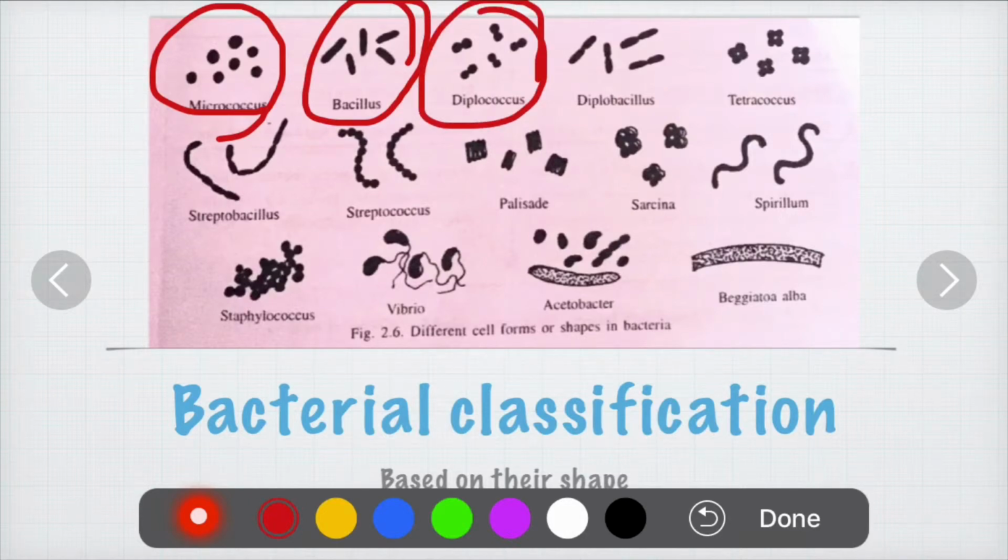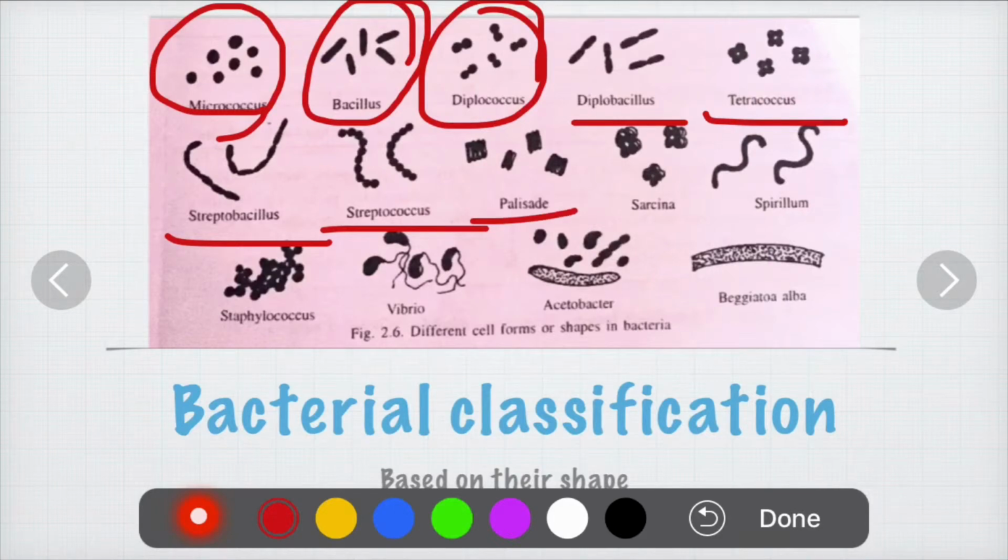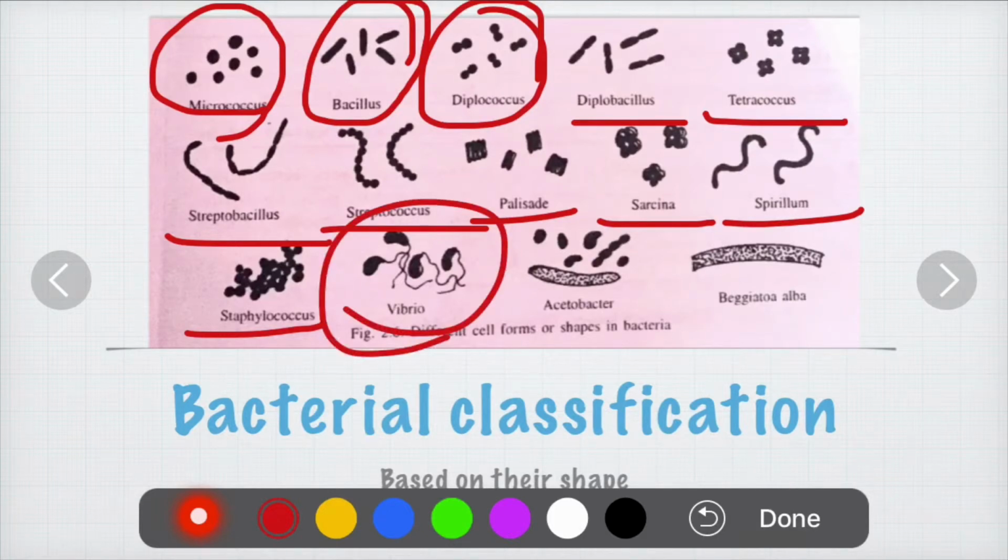Then there are diplobacillus, tetracoccus, streptobacillus, streptococcus, palisade, Sarcina, spirillum, and staphylococcus. If they are comma shaped, it is called Vibrio, and there are also Acetobacter and Beggiatoa alba. These are the types of bacteria which are classified based on shape. You can see in the picture how they differ in shape.